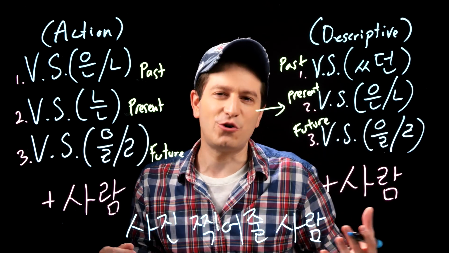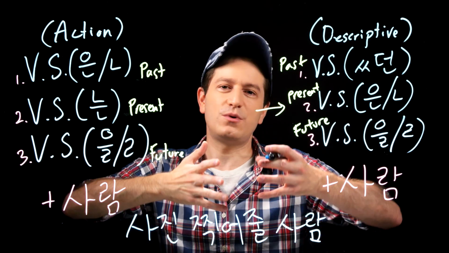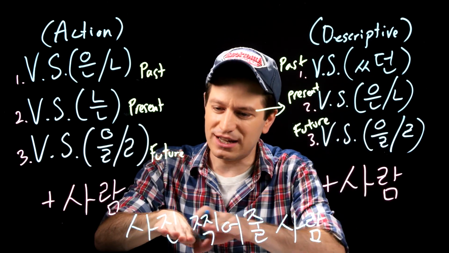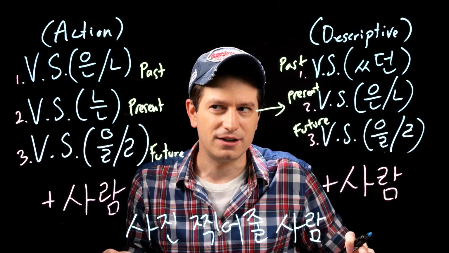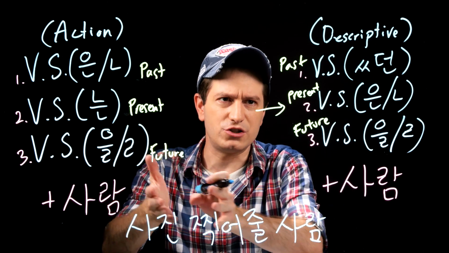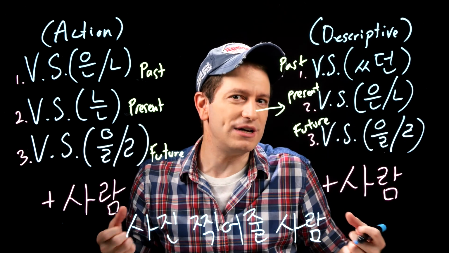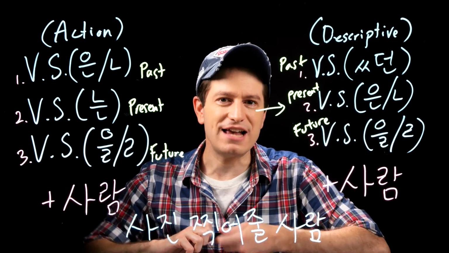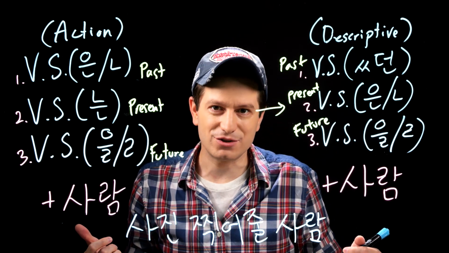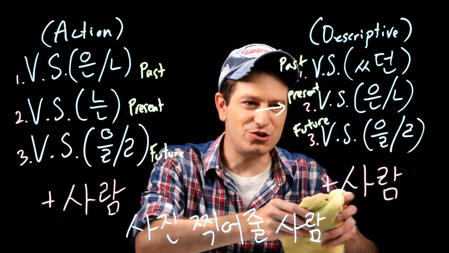And that's the really cool thing about this form, how versatile it can be. Because you can use it with any tense, you can use it with any type of verb, and as long as you're putting it before 사람, then you have a person who did, does, would do or will do, a person who is or was or will be, anything like that. You can do so many things with this form. And once you've mastered this form, you're going to notice this exact same structure in a ton of places.